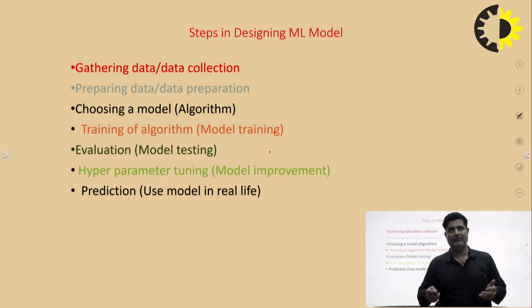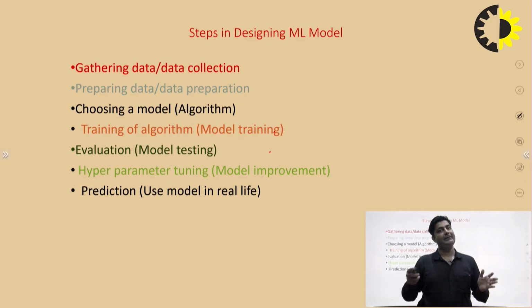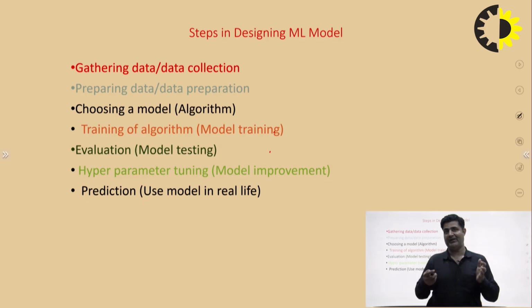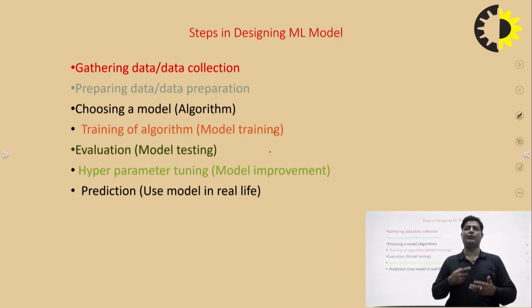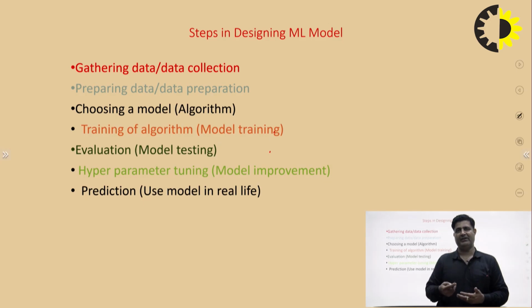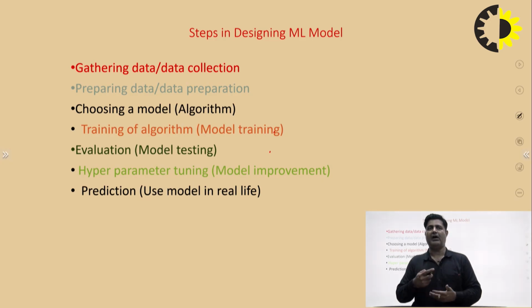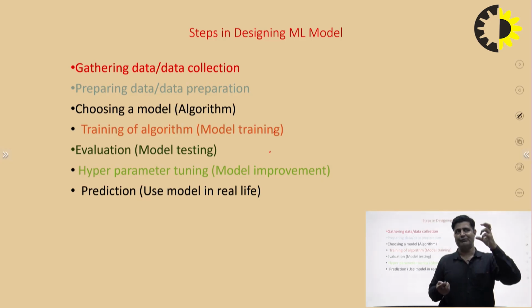After this, when our model is prepared and we have improved the accuracy with the help of the hyperparameters, at the last we give the unknown value to the model. With the help of this unknown value, we try to find out what the output given by the model is. So these are the useful steps for that.